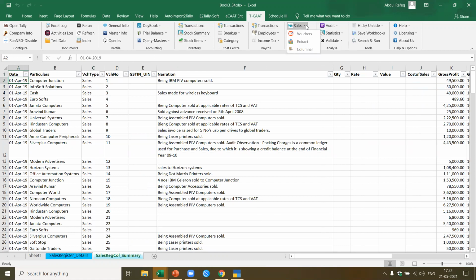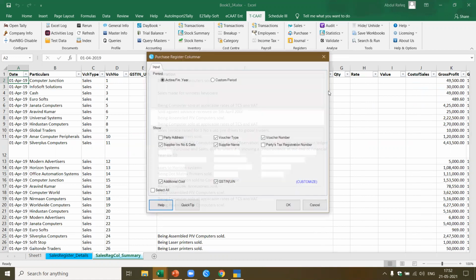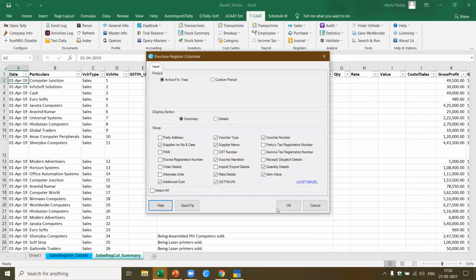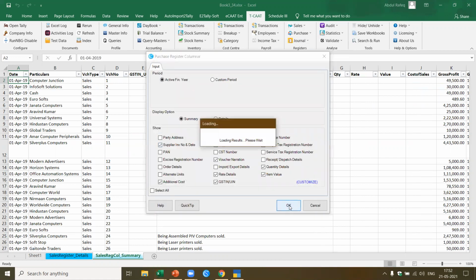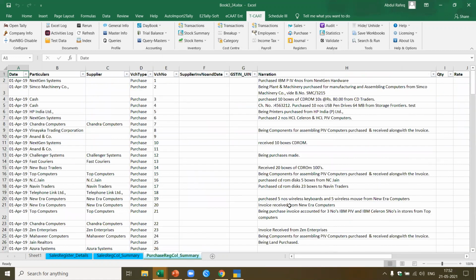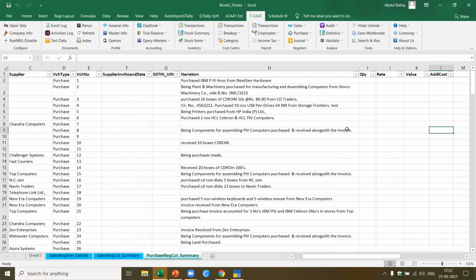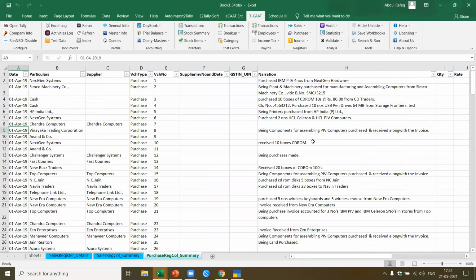Similarly, I can also extract the details of the purchases. I say purchases, I'll say columnar. It follows the same pattern. I got the details. I say okay. This will extract all the purchase details and then give it to me in a columnar. In Tally, you got something called columnar. You can also extract this in a columnar way.